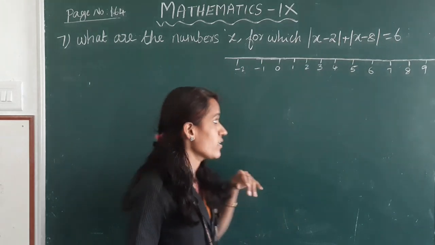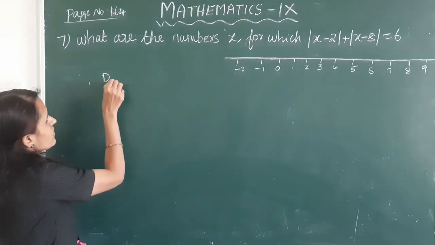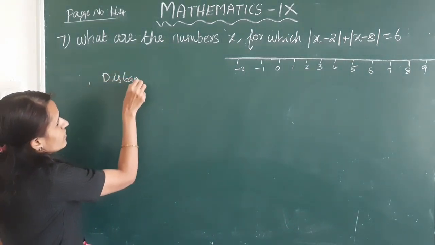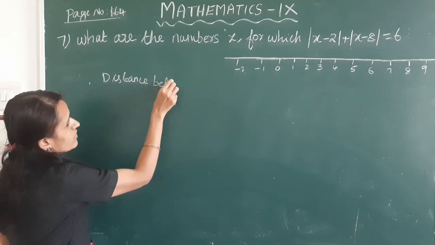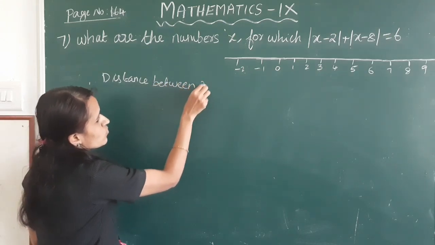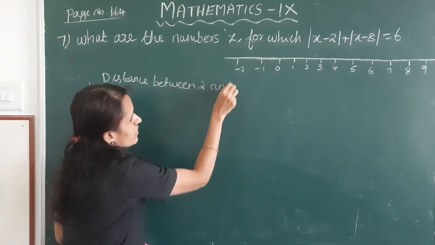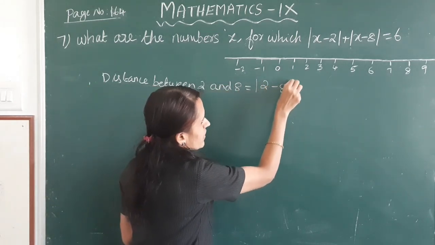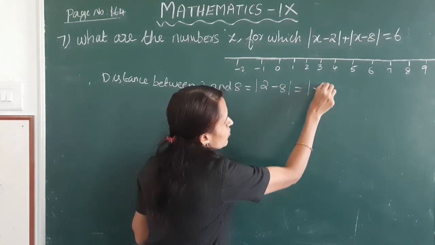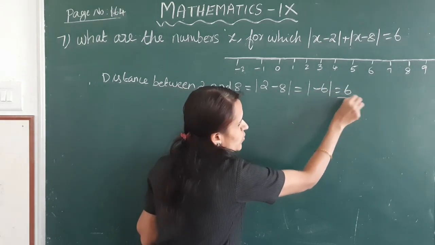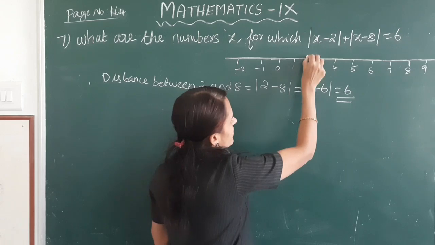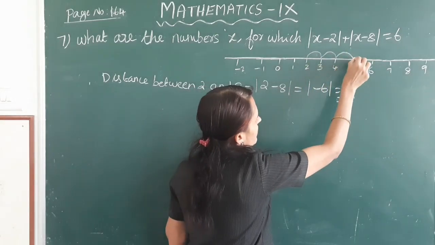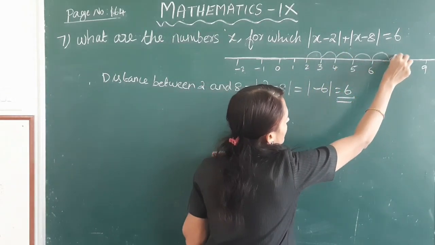Here the distance between 2 and 8 is |2 − 8|, which is |−6|, equal to 6. Okay, the distance between 2 and 8 is 6.